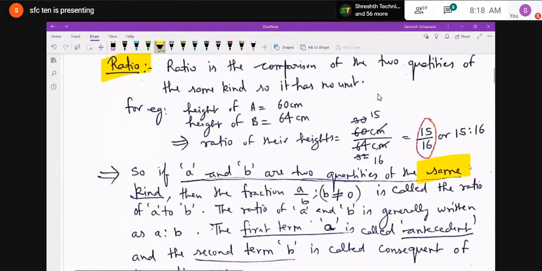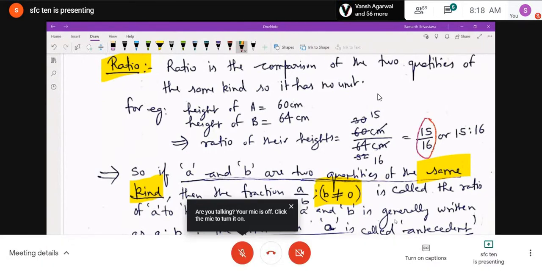Then the fraction A upon B, like in the previous case I have shown, where B is not equal to 0. Because if B will be 0, then what is the value? A upon 0. That is what? Not defined or infinite. Okay. That is why I have mentioned that denominator should not be 0. Is called the ratio of A to B.